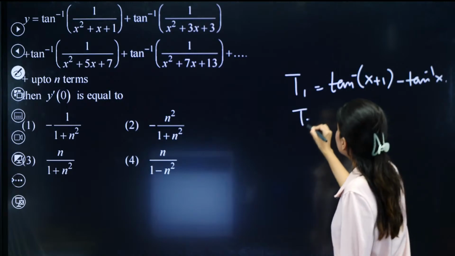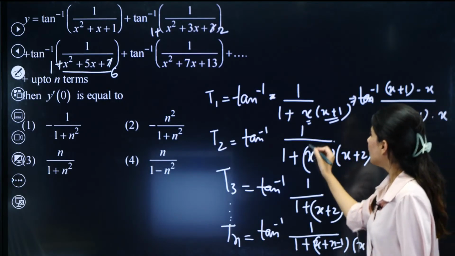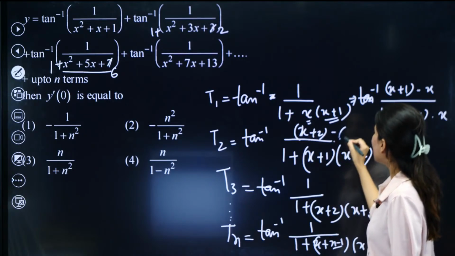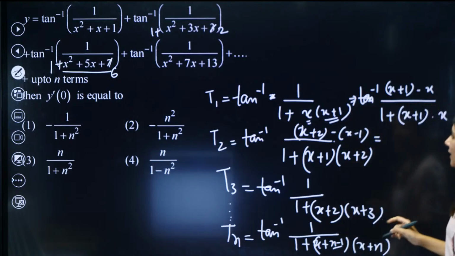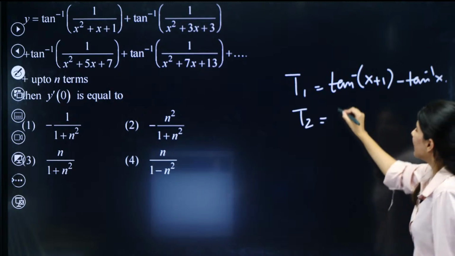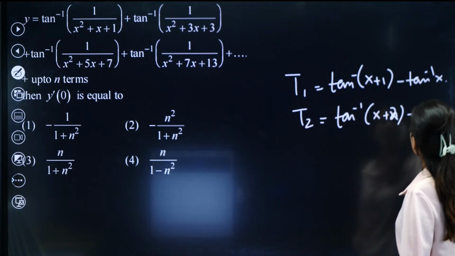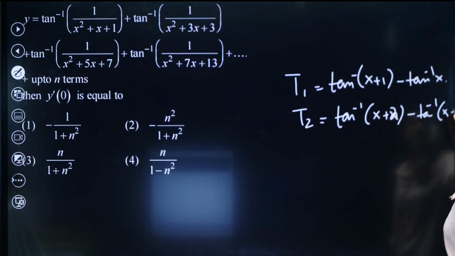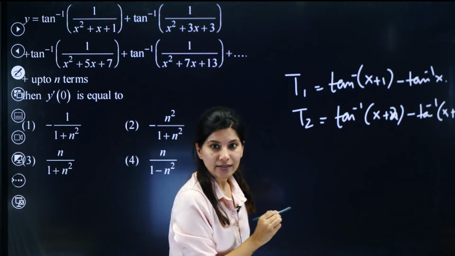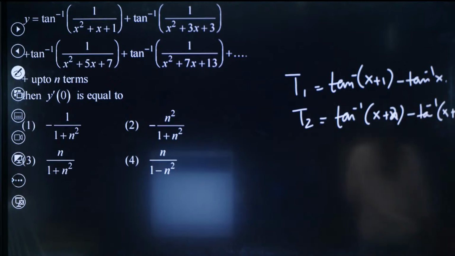What about T2? Similarly, over here, this 1 can be replaced by x plus 2 minus x plus 1. Right? So, tan inverse A minus B whole upon 1 plus AB. So, again, tan inverse x plus 2 minus tan inverse x plus 1. Now we are getting it, right? Now we are getting it. Okay, so you are not able to see the right hand side of the screen. All right.